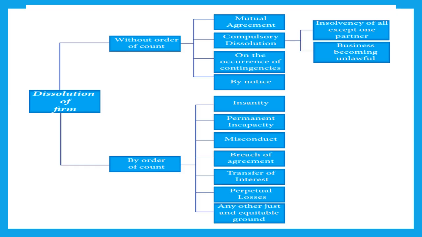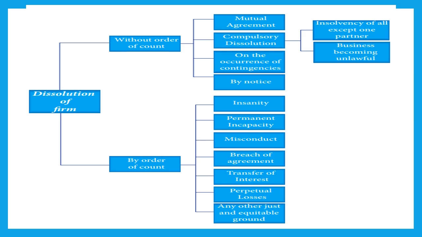Second is compulsory dissolution. When we talk about compulsory dissolution, there are two cases when the firm will dissolve compulsorily. The partners don't have any choice in that. Even if they don't want, the firm will definitely dissolve. So what are these two cases? First is insolvency of all the partners except one partner.